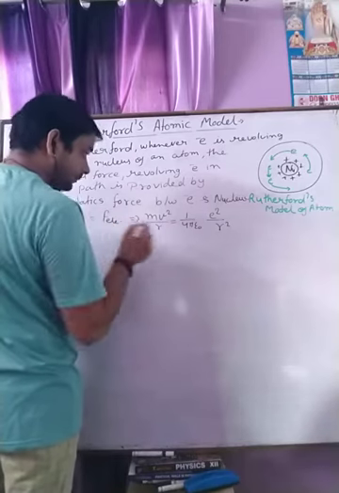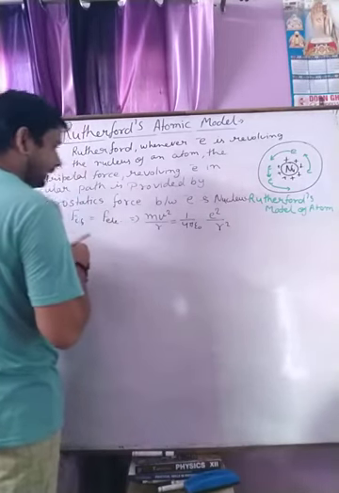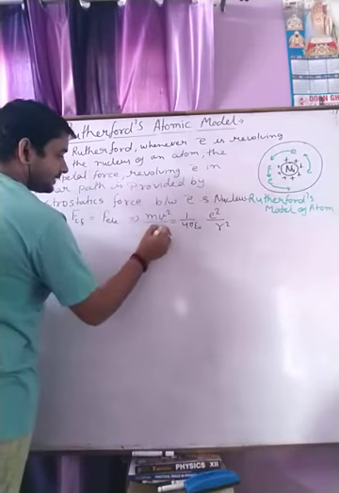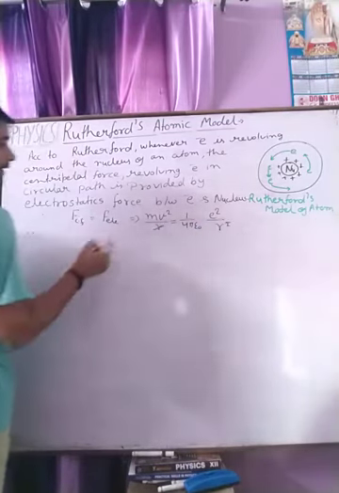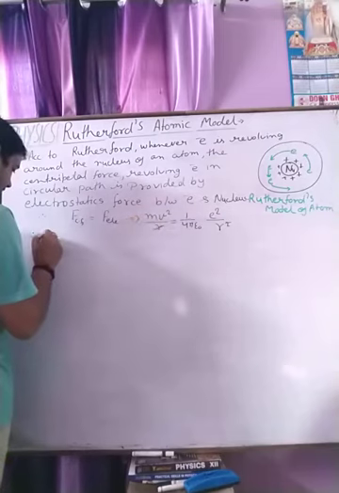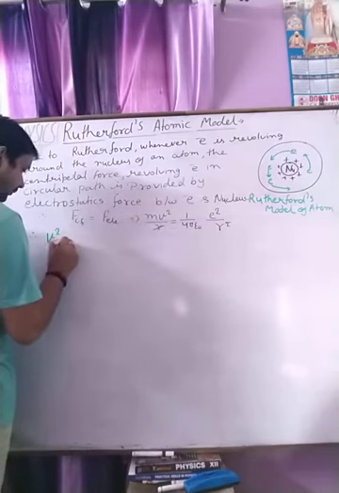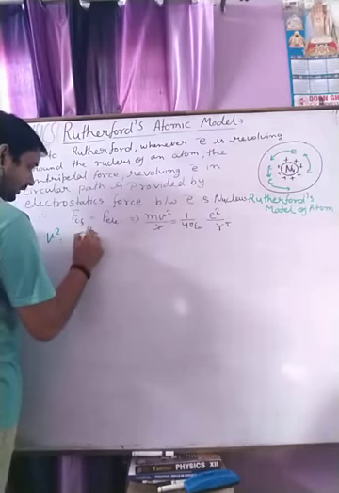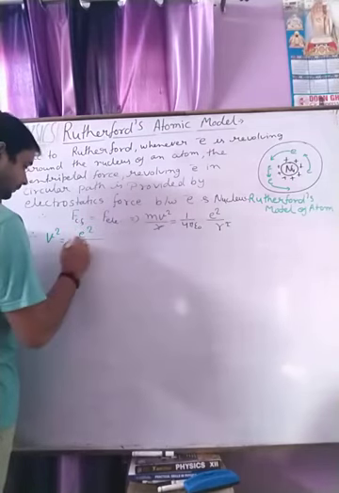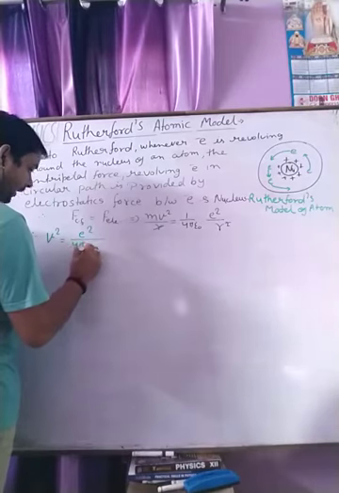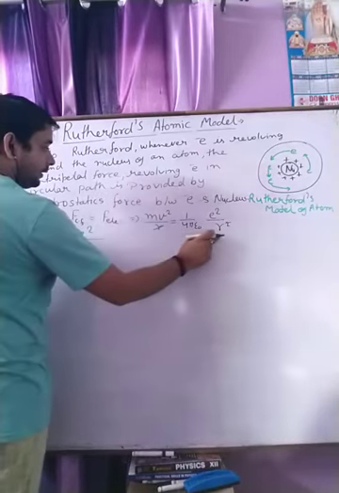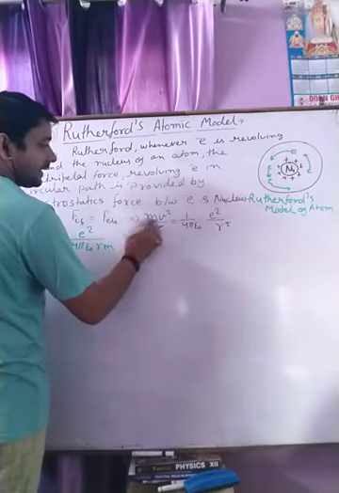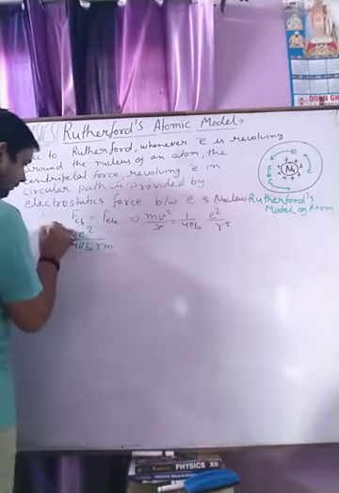So we find from here, first, this r cancels one power, so we calculate v square first. v square is e square upon 4 pi epsilon naught r m, since m is transferred to the denominator.